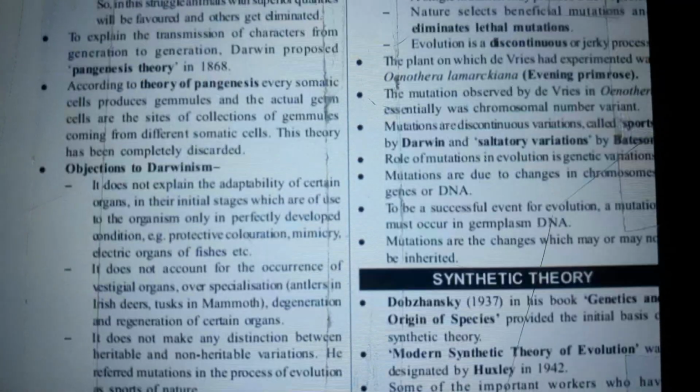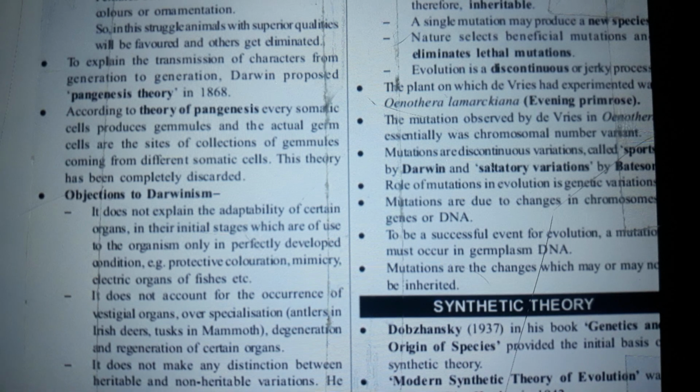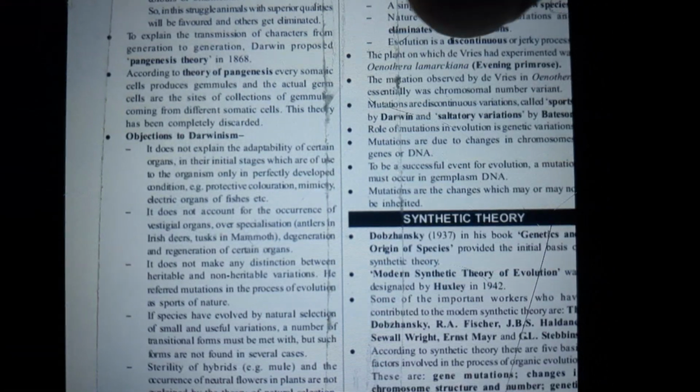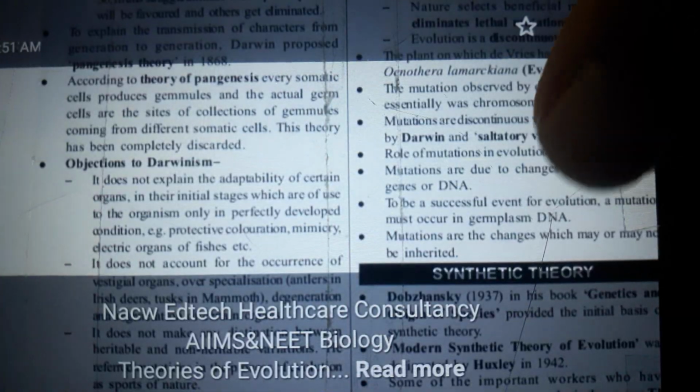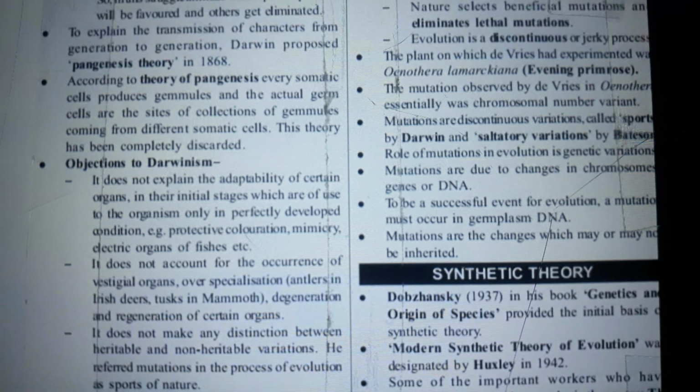All mutations have a genetic basis and are therefore inheritable. A single mutation may produce a new species. Nature selects beneficial mutations and eliminates lethal mutations. Evolution is a discontinuous or jerky process.